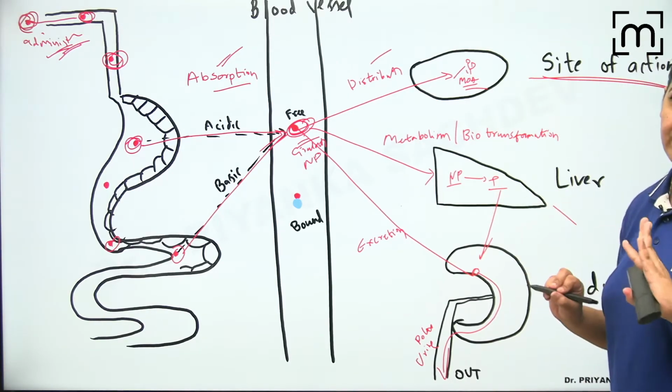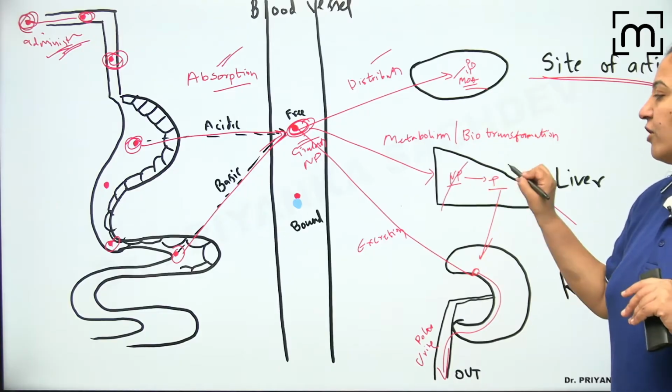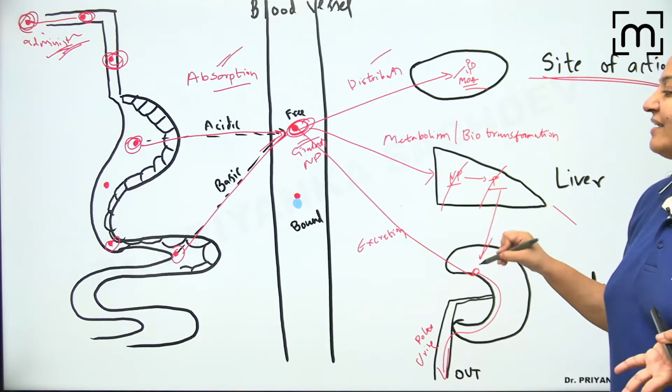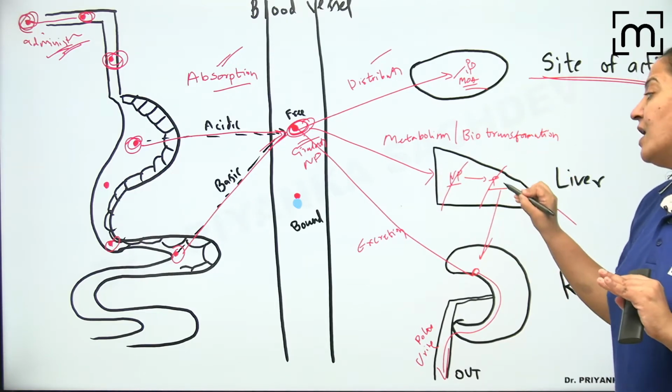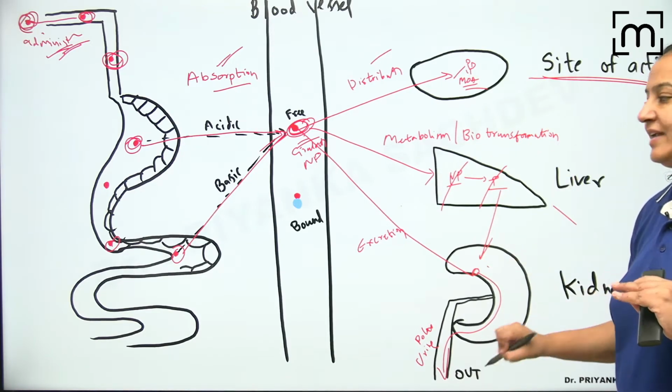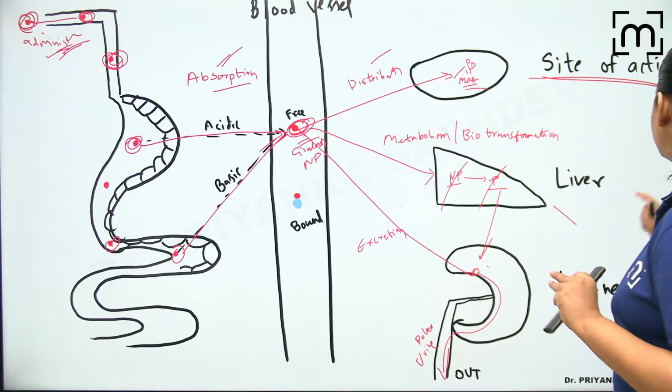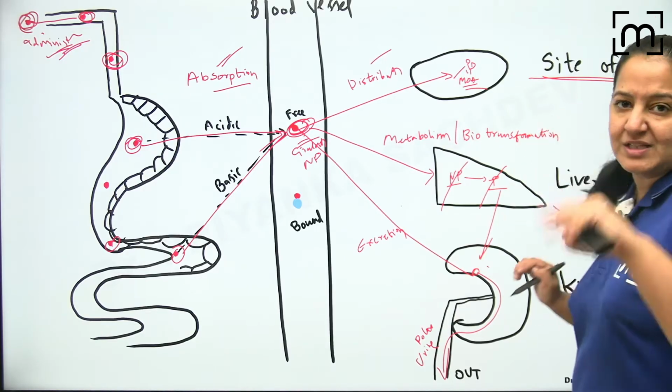It takes place in liver. Liver converts non-polar drug to polar drug. So once the drug gets converted from non-polar to polar, that is water insoluble to water soluble, now drug can easily go to the kidney and get excreted. So body 4 चीजें कर रही है. The body is doing 4 things to the drug.